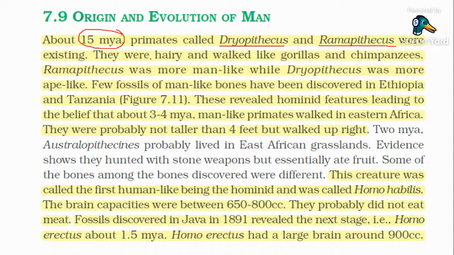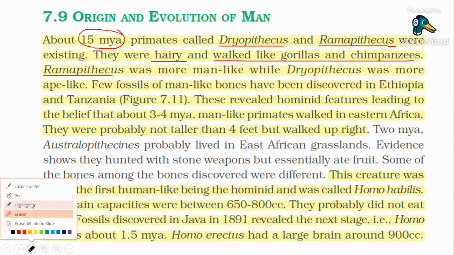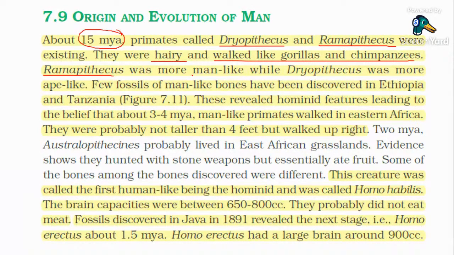They were hairy and walked like gorillas and chimpanzees. Ramapithecus was more man-like. So, Dryopithecus or Ramapithecus, which was more man-like and which was ape-like? Ramapithecus was more man-like and Dryopithecus was more ape-like. So first it was Dryopithecus, then Ramapithecus, 15 million years ago.